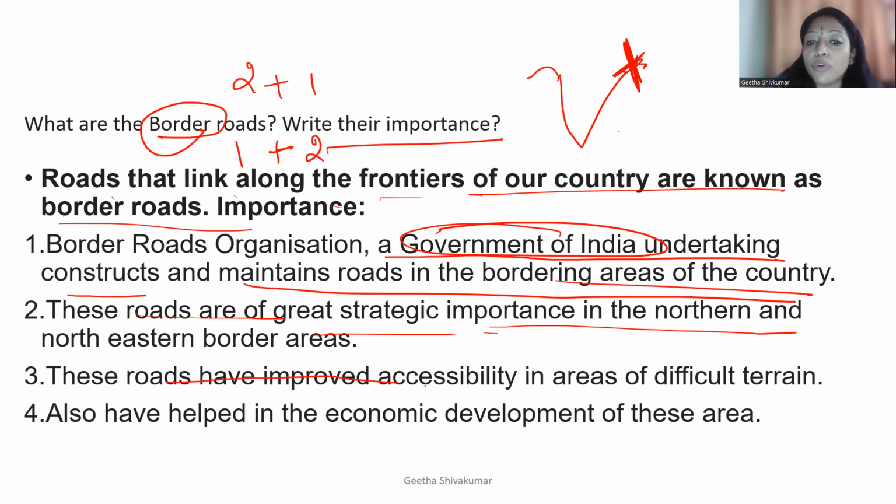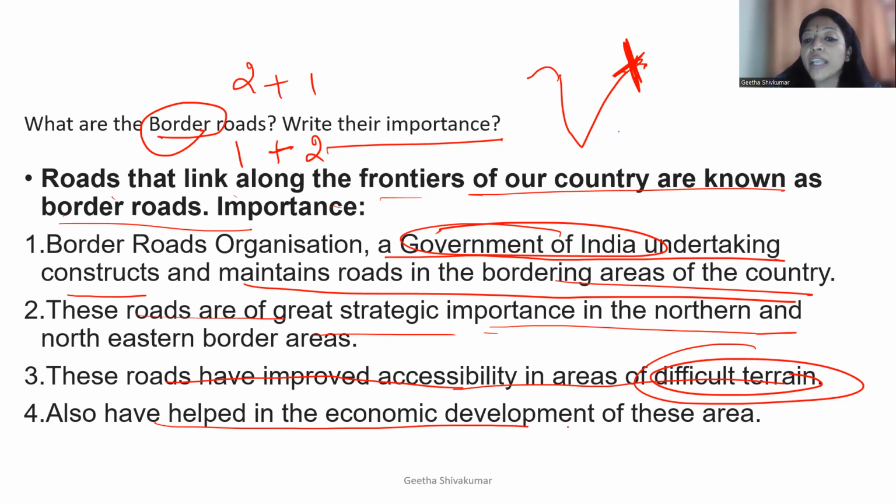These roads have improved accessibility in the areas of difficult terrain. Difficult terrain का मतलब क्या है? जहाँ पे पहुंचना बहुत मुश्किल होता है. Also helped in the economic development of these areas.